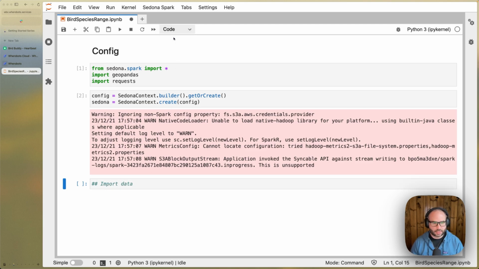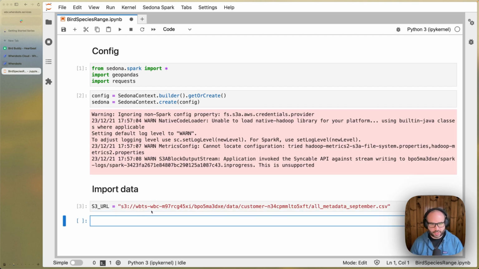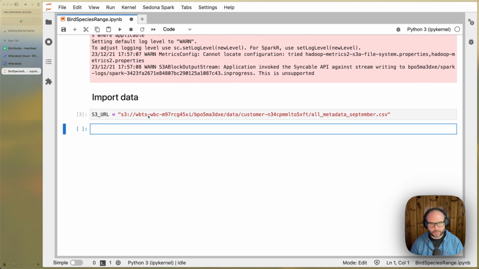Let's go ahead and import this data. The first thing we'll do is create a variable for our S3 URL. Again, this is private to my Wherobots account. You'll need to upload data to your own account. You won't be able to use this URL if you're following along.